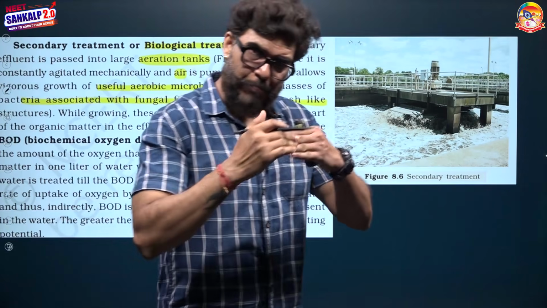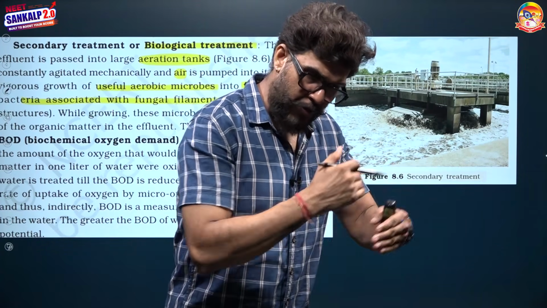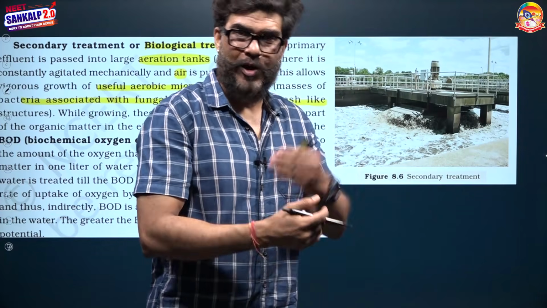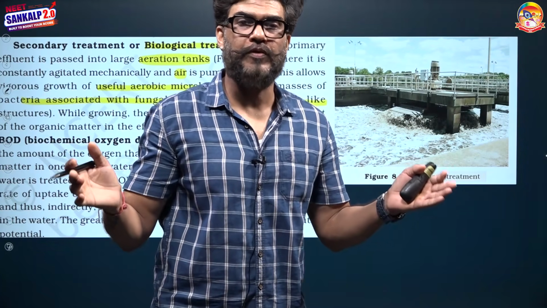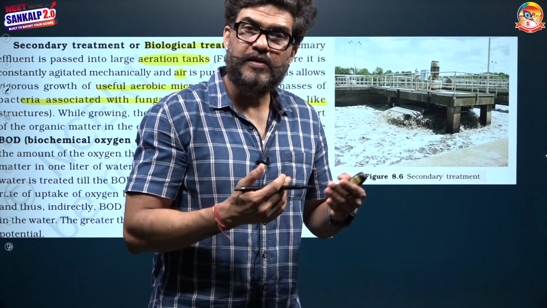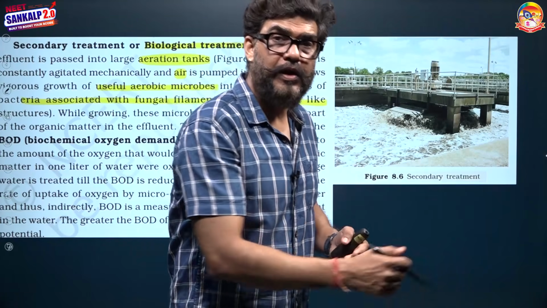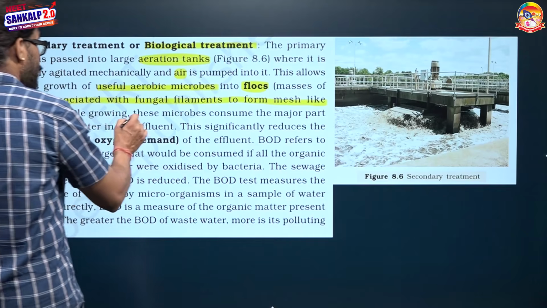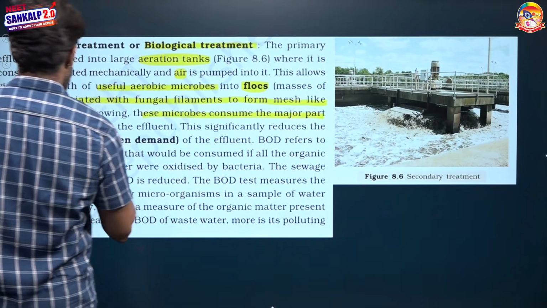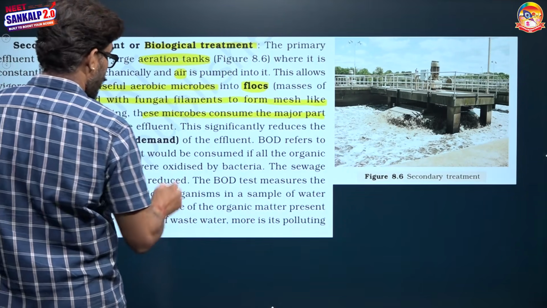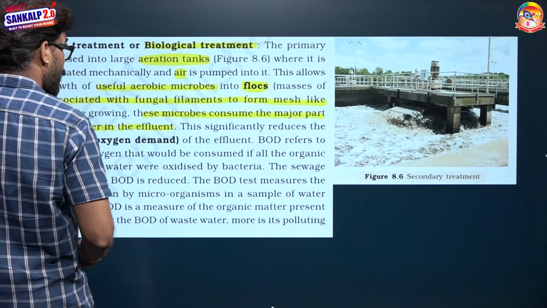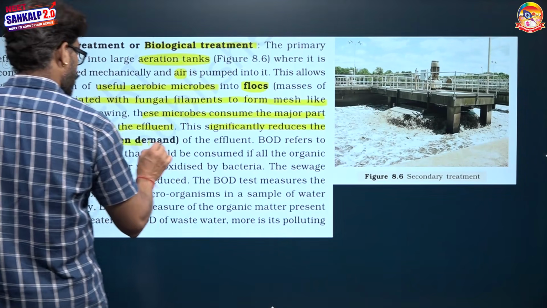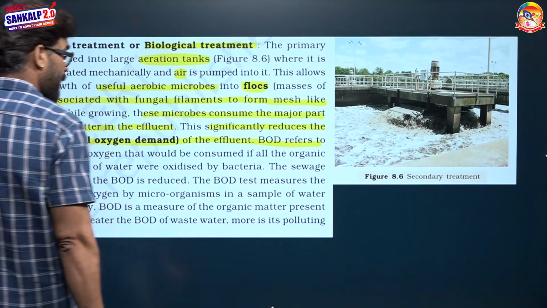It means that as the breakdown of organic impurities goes on, this organic waste is converted into microbial biomass. The formation of flocs is a result of the breakdown of organic impurities. While growing, these microbes consume a major part of the organic matter of the primary effluent. Consequently, the biochemical oxygen demand of the effluent decreases significantly.